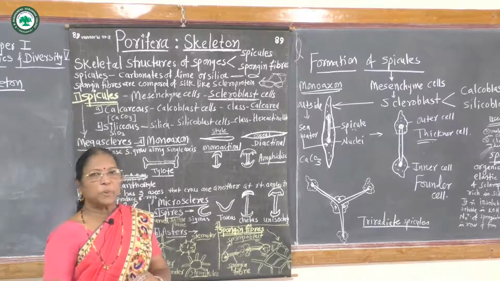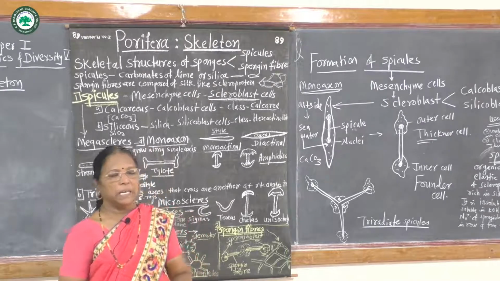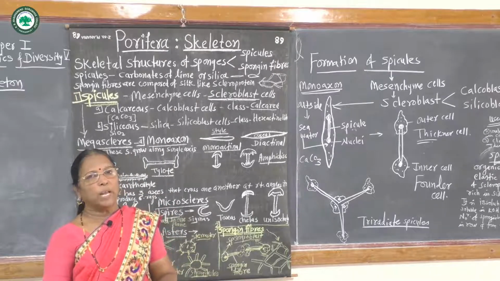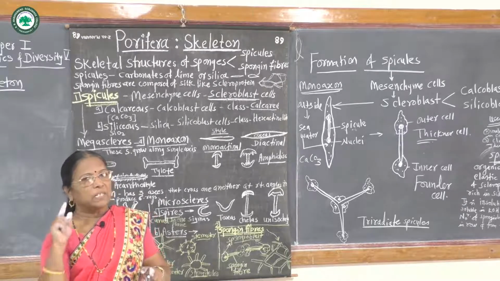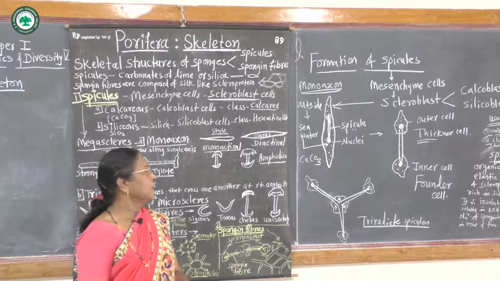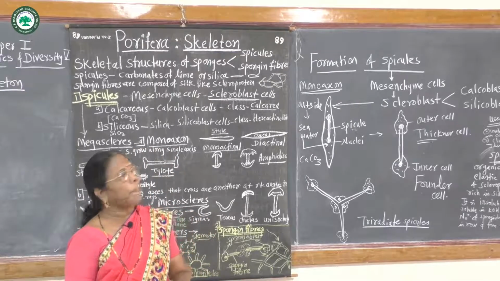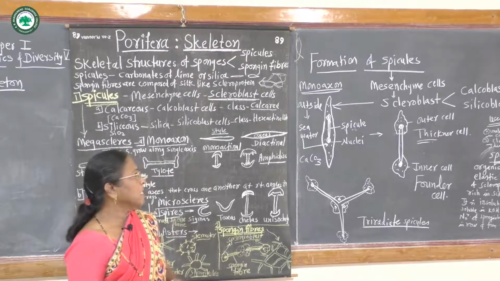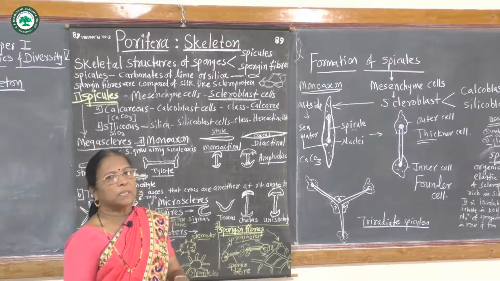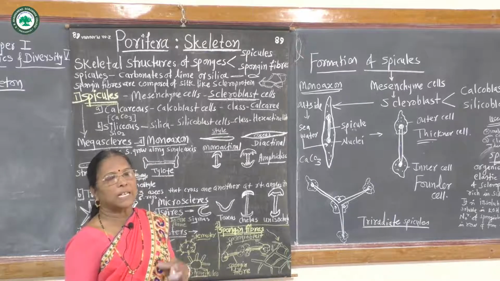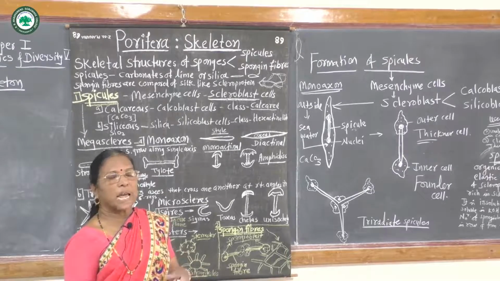Then the uses of spicules. Spicules mainly give the framework, or support, to the sponge body. This is the first function. The second function is that it enables the sponge body to grow to a considerable size. The third function is that it helps to identify or classify the sponge or Sycon, to determine which class it belongs to.